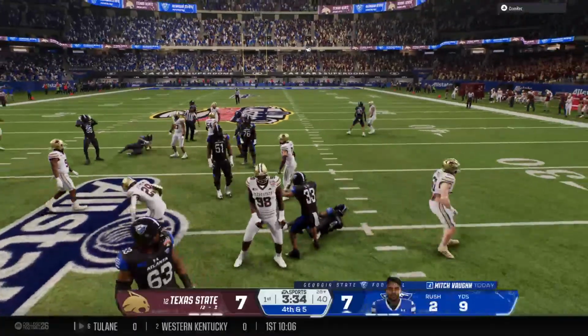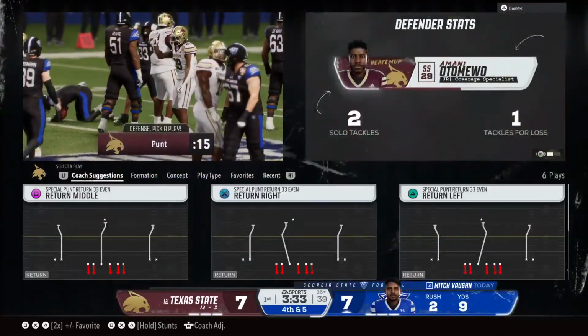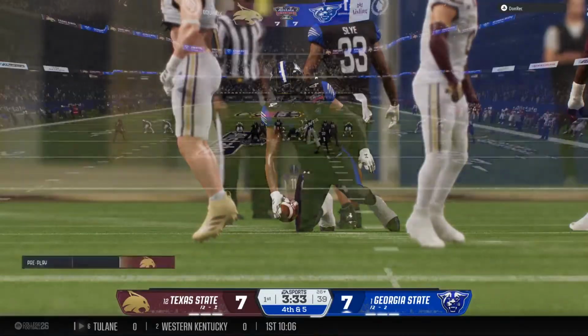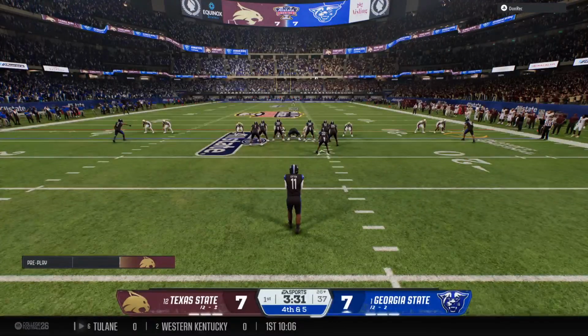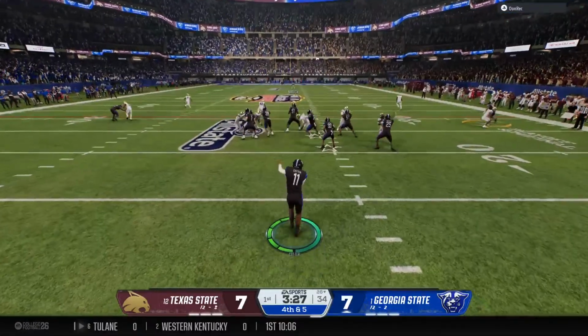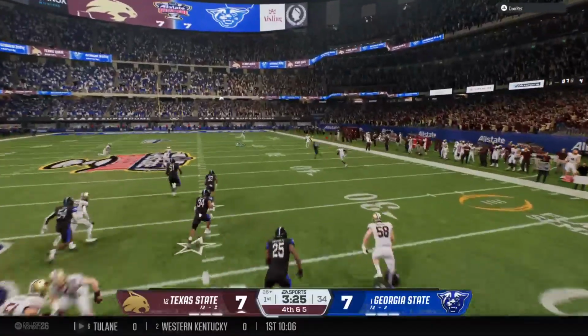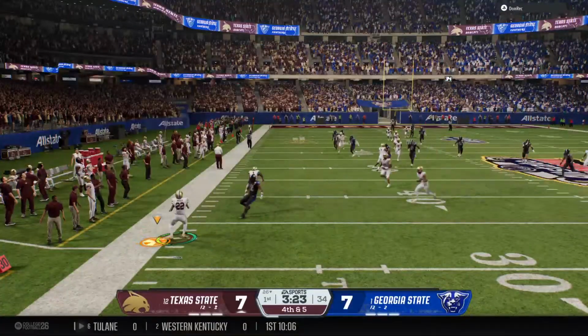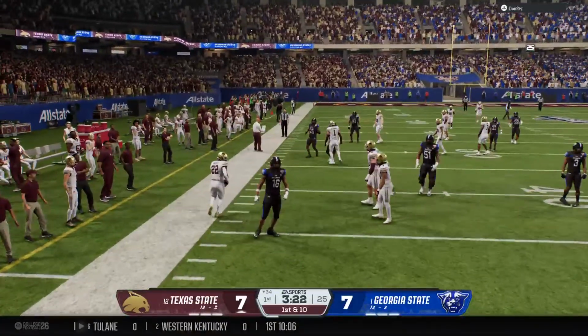Tackled behind the line. It's a loss of 2. Well, you see this with a lot of backs. There's a tendency to want to try to bounce it to the outside. Now, sometimes the play calls for it, but you know the coaches are telling them to follow the blockers and execute the plan. Returner decides to fair catch this.